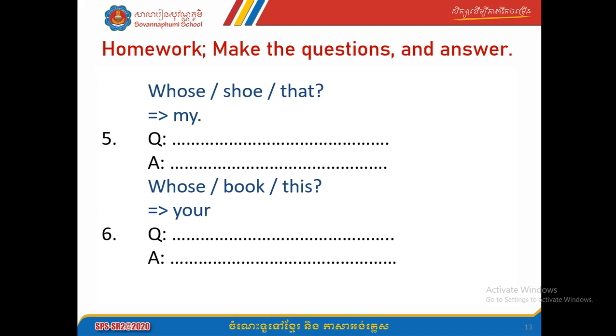Okay, two more. Okay, whose shoe that, then say my. Number six, the last one. Whose book this, then answer your. So make question and answer. Okay.